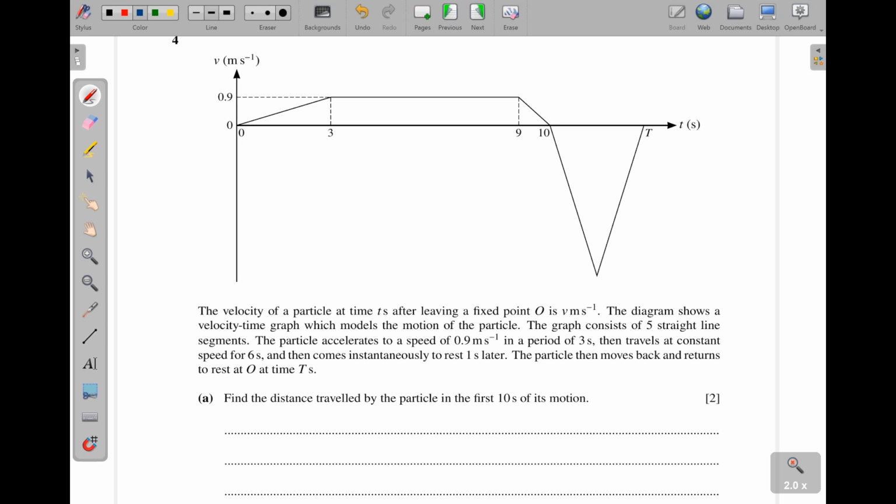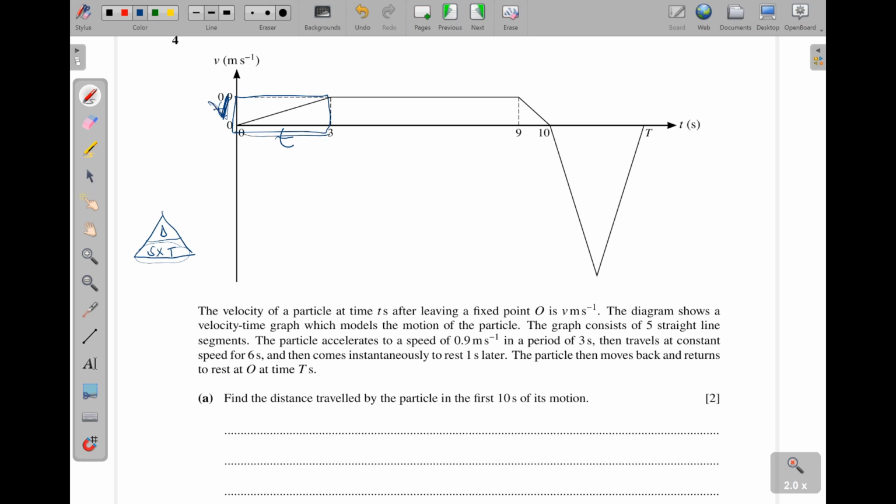Total distance is always equal to the area under the graph. If you look at the relationship between speed, time, and distance, distance is equal to speed times time. So I'm finding the area of this region here, where here I have time, and here I have the speed.